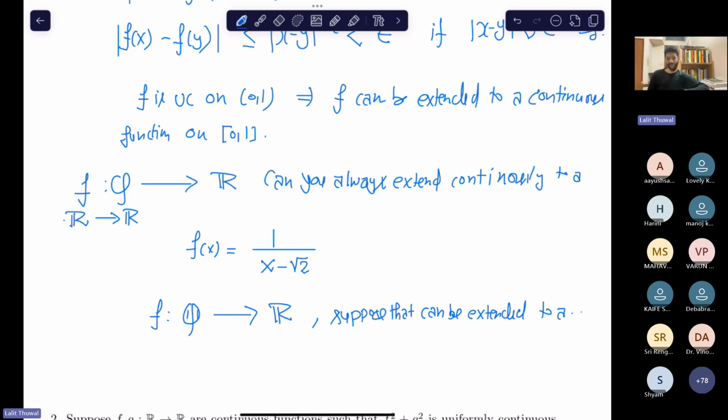So what do you think? How many extensions are there? Can it be infinitely many extensions?